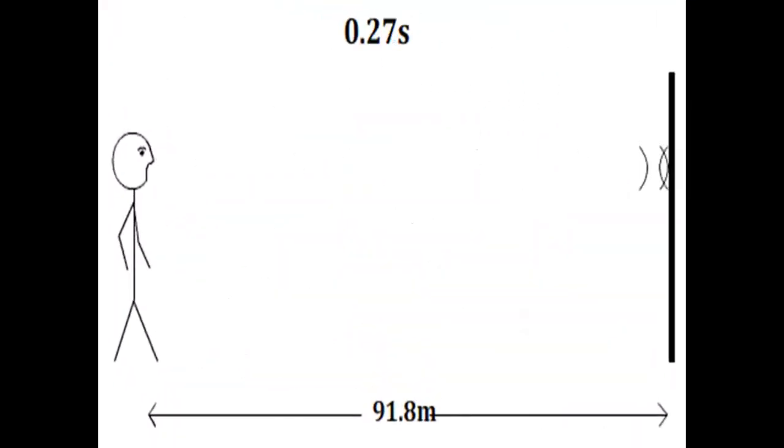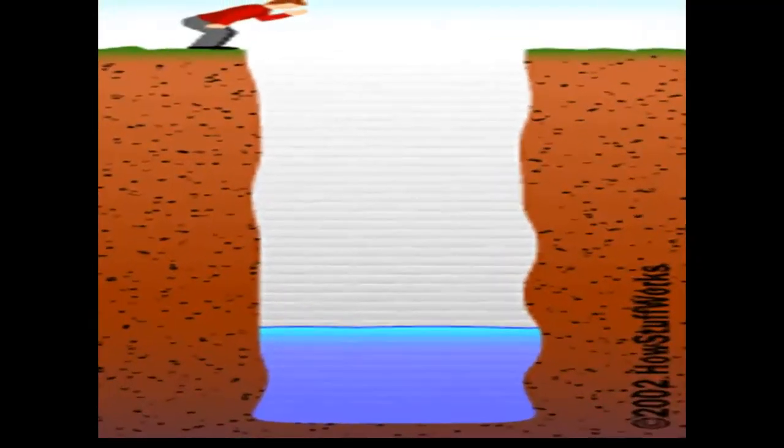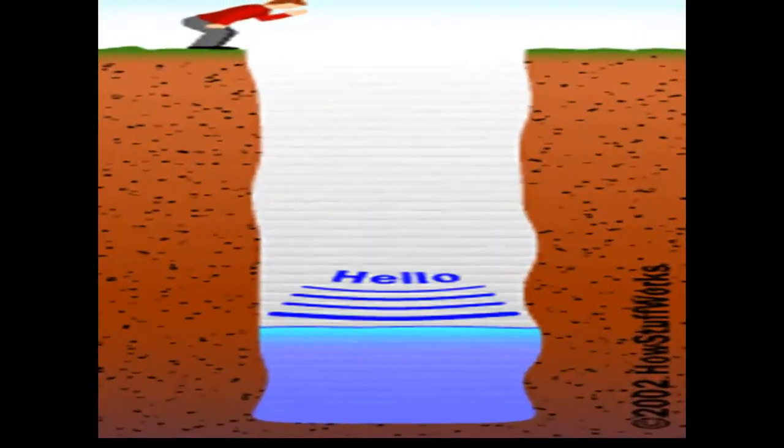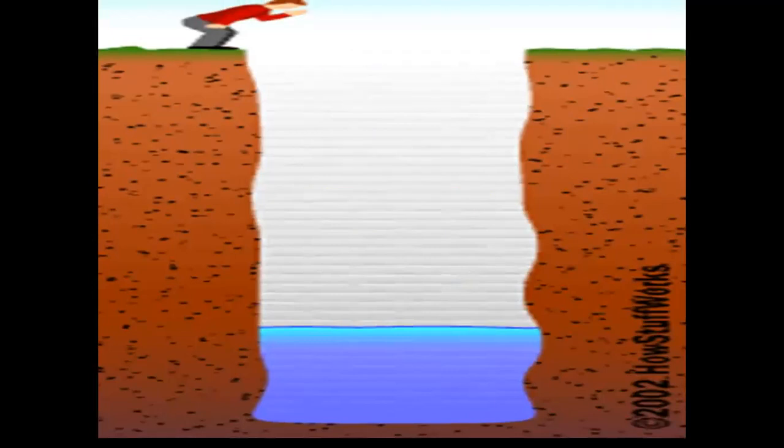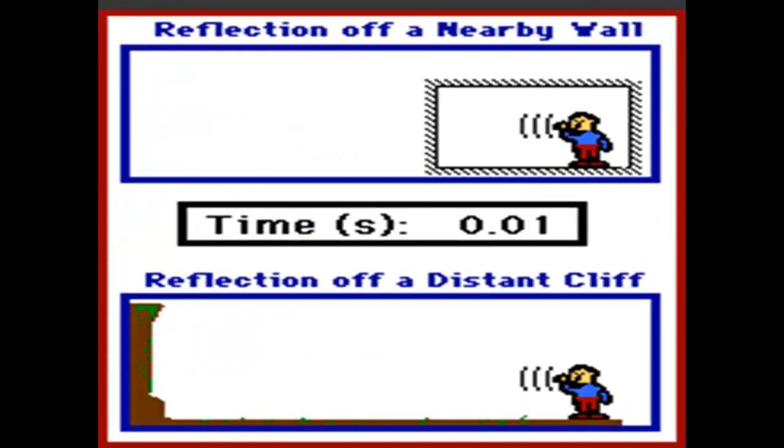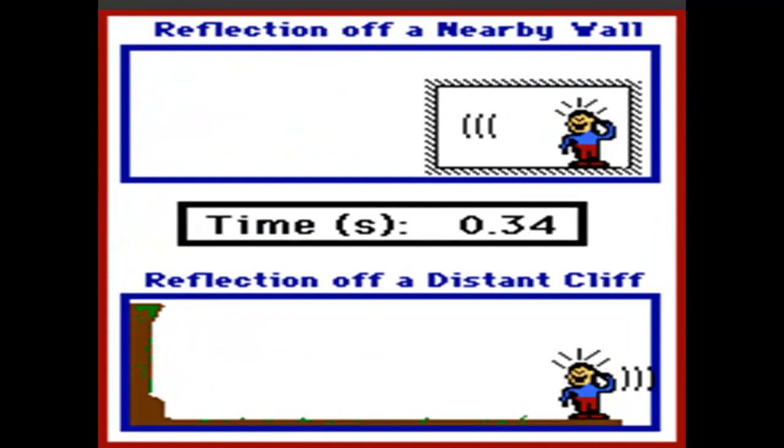You see here the example of the echo. When the sound is produced in a vast area which is empty, it produces an echo, meaning the sound returns back to our ear.